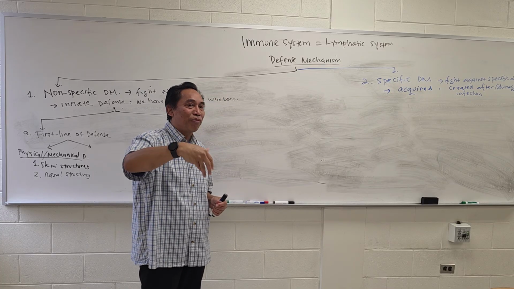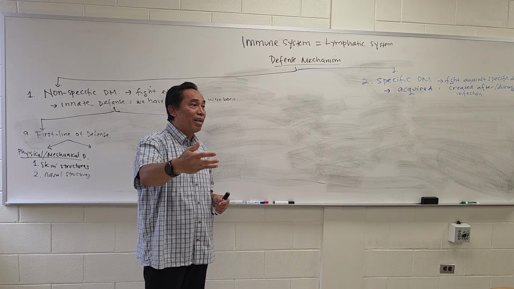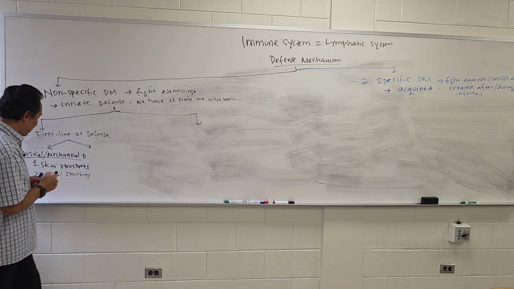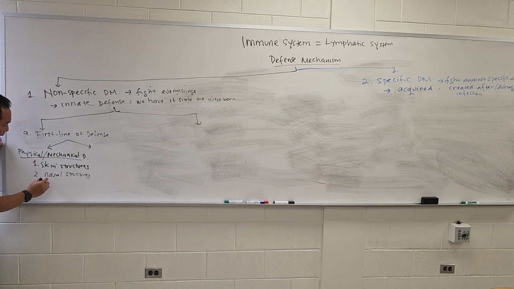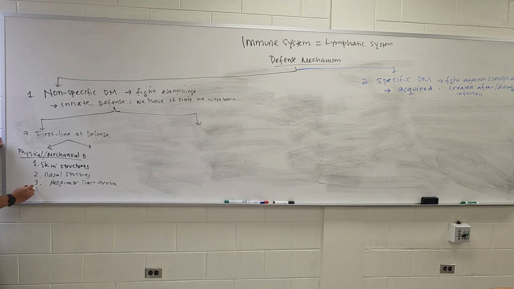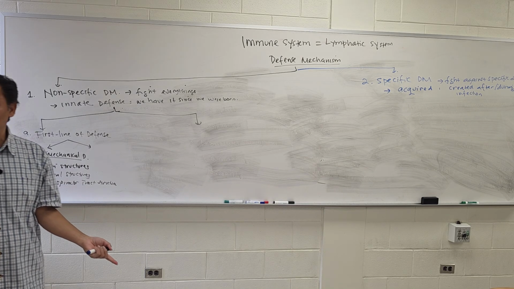Removing bacteria or viruses that might enter into your lungs. That's a structure. We have it since we were born. Okay, so respiratory tract structure. Can you follow this, right?